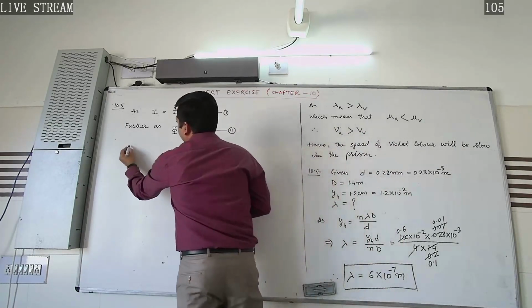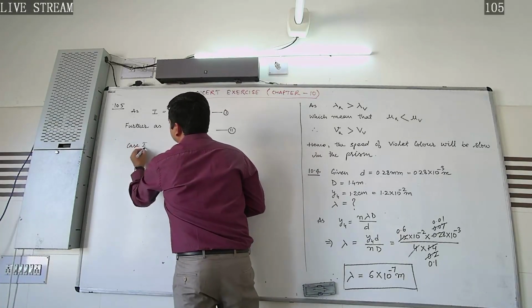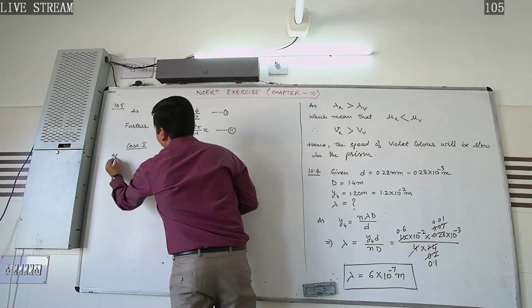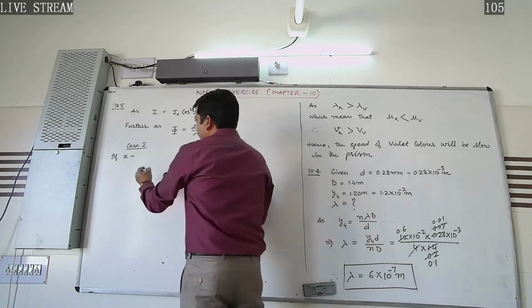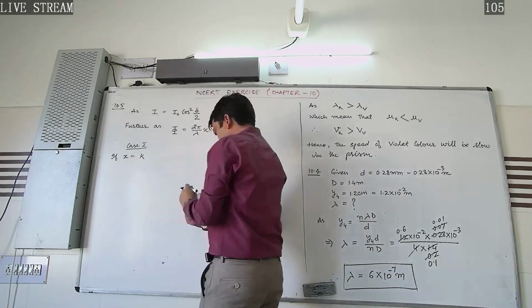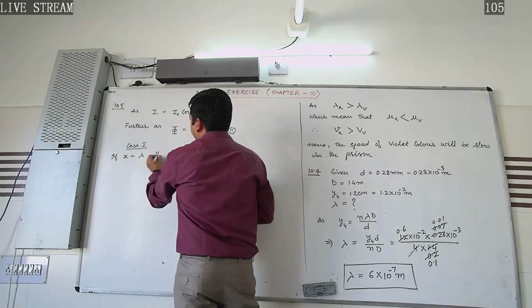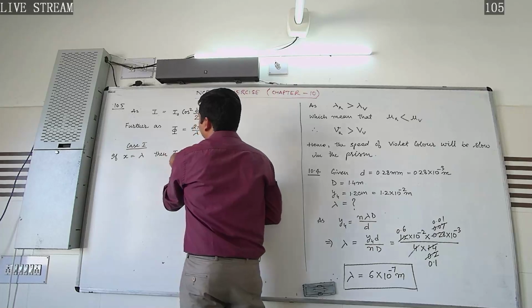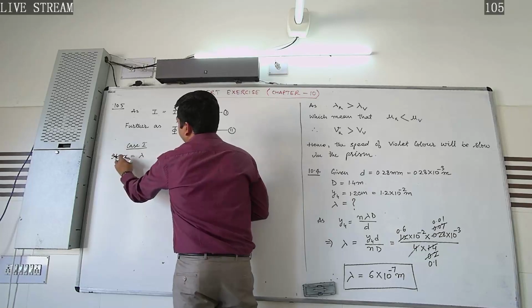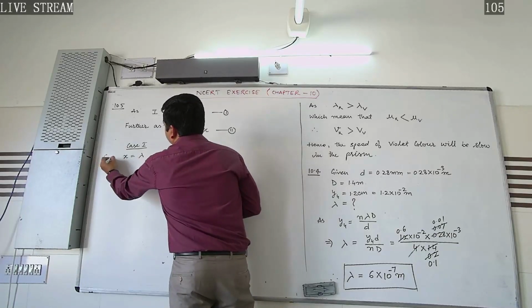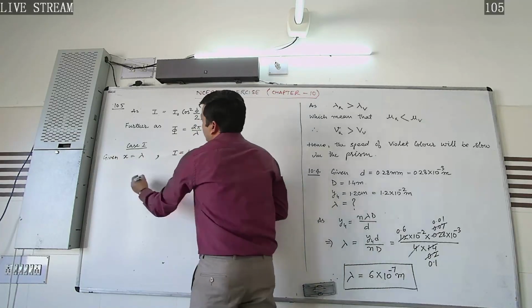So here in case 1, if the path difference x is equal to lambda, then I is equal to k units, as given.